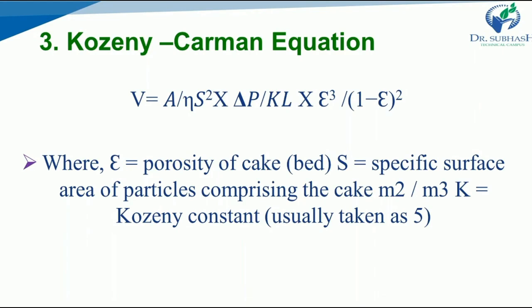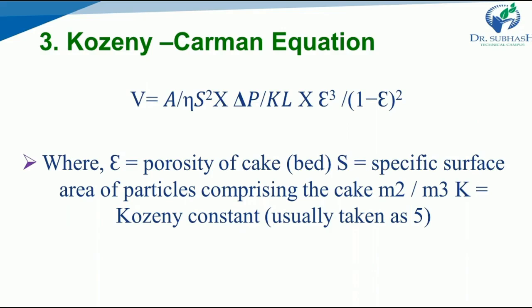Here epsilon is the porosity of the cake bed, and S is the specific surface area of the particles comprising the cake. K is the Kozeny constant, usually taken as 5.